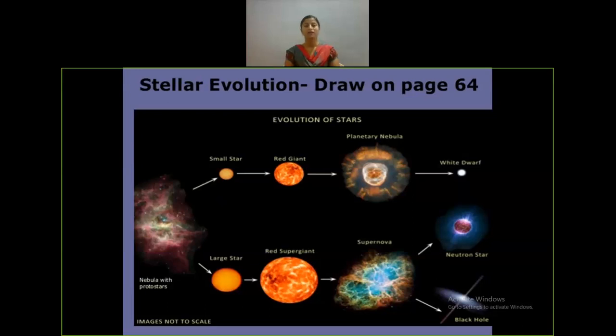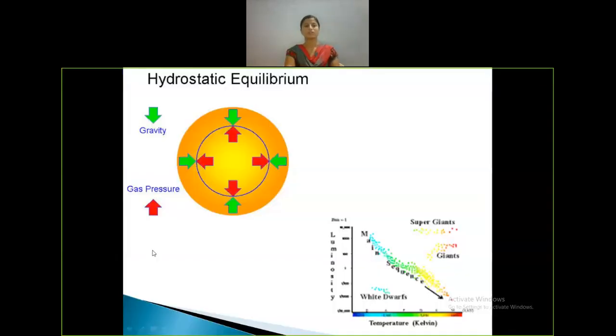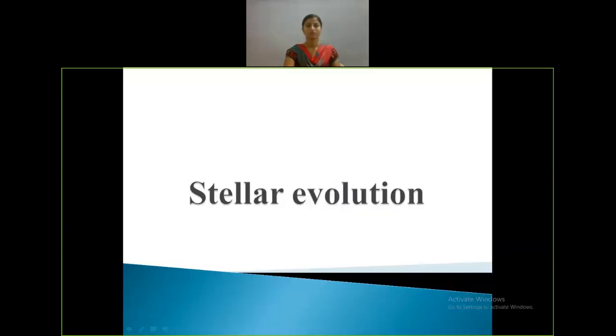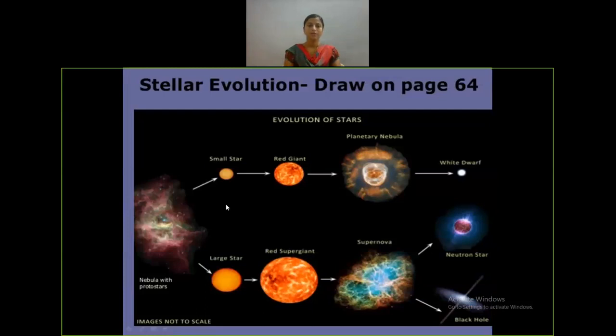Like that, the other hydrogen atoms in space also come towards this condensation of hydrogen atoms, which forms a pocket of gas. That is the beginning of the star, called the protostar, as we can see here in the figure. It is a nebula with protostars. Okay, and here this protostar will start to shrink.